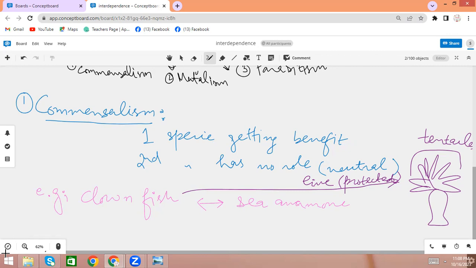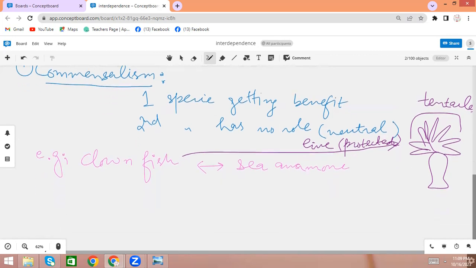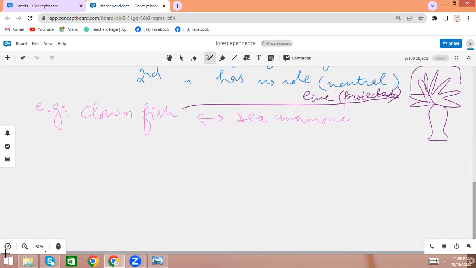But on the other hand, the sea anemone is getting no advantage out of this clownfish. Like if it is living, it's okay. If it's not living, it is also okay for the sea anemone. So the sea anemone in this case is not getting any advantage out of the clownfish living on its tentacles. So this is the example for commensalism in which the clownfish is getting advantage, but the sea anemone is getting no advantage out of this. Okay, so this was commensalism.